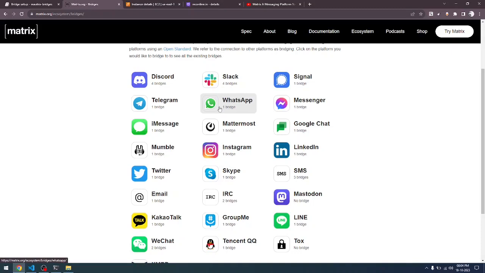What if you want to move all those chats into your Matrix home server? That is the purpose of bridging. Yes, you heard me right. You can move all the chats that are live inside your WhatsApp client into the Matrix home server. That is the purpose of bridging.